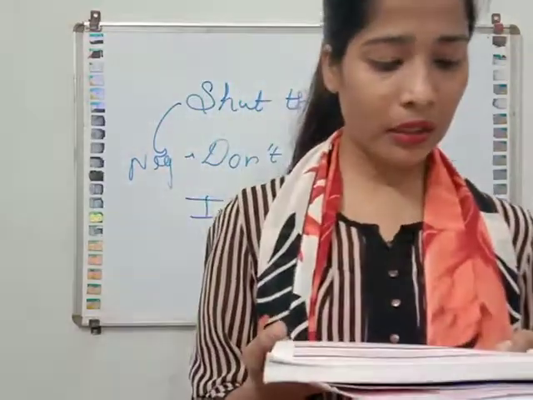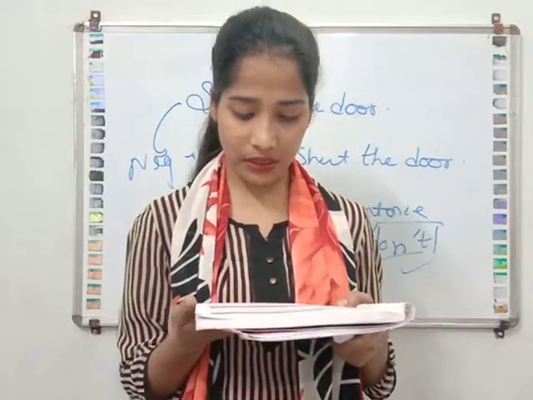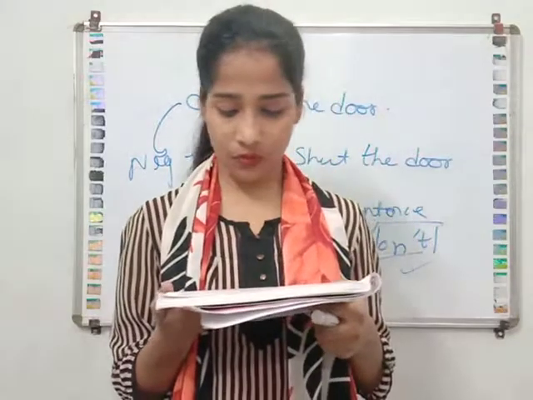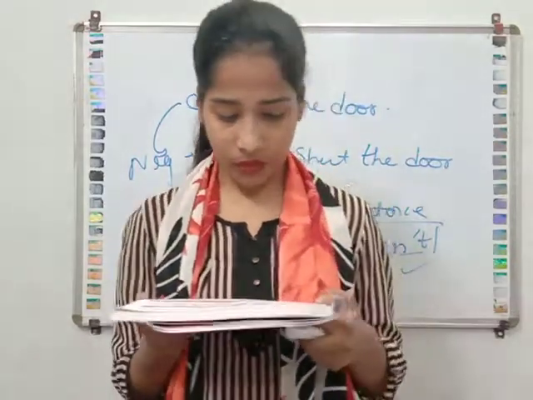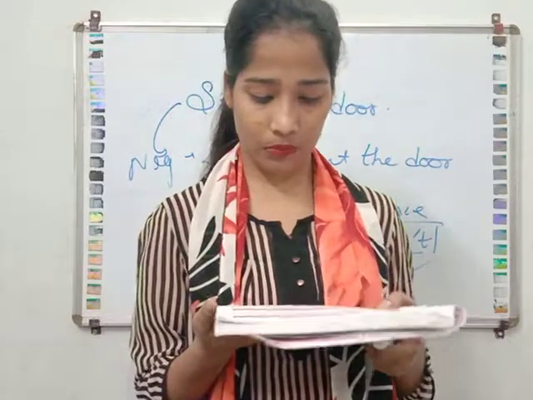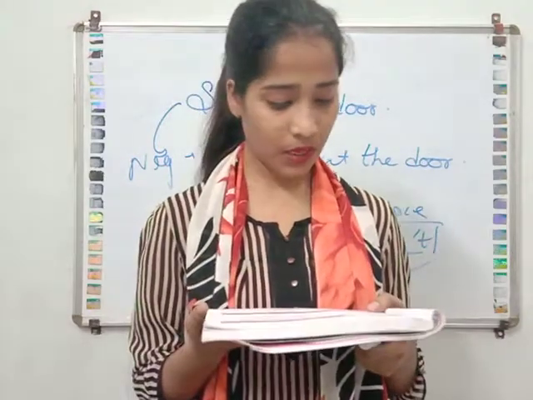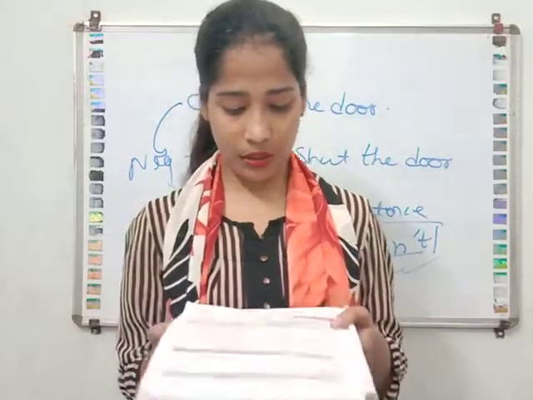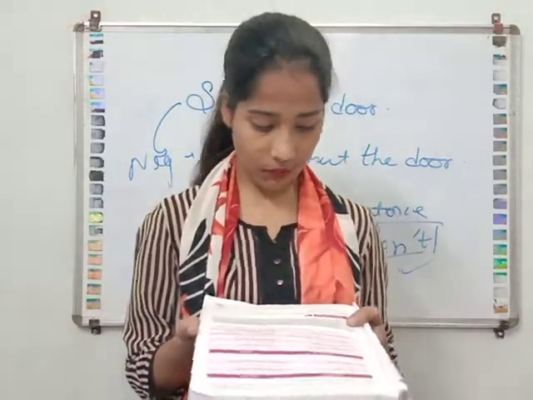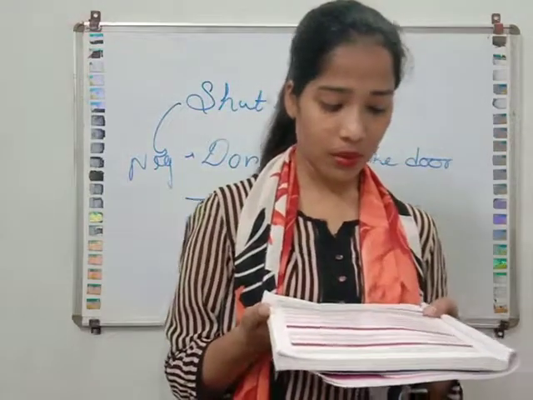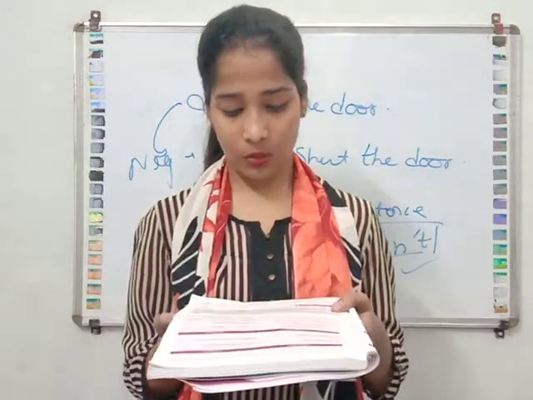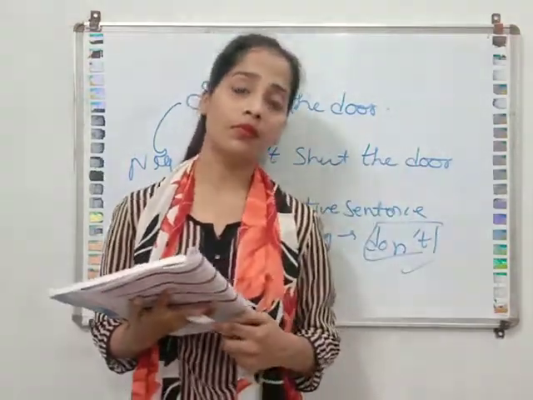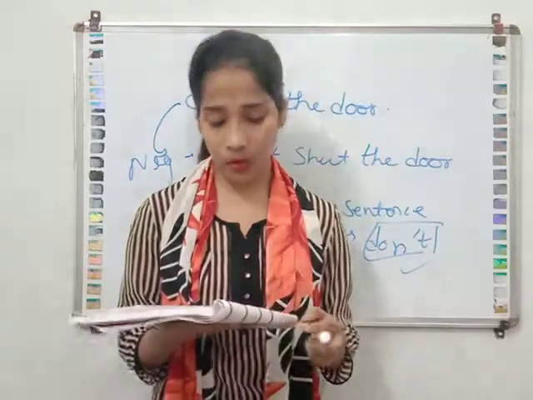One note is there. In a negative sentence, only one negative is used. We will use only one negative. Two negatives make an affirmative. For example, he is unable to come is a negative. But if we use not over there, he is not unable to come equals he is able to come. So we cannot use two negative words together.